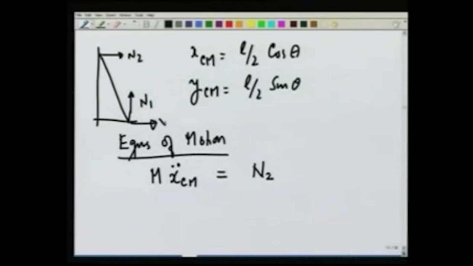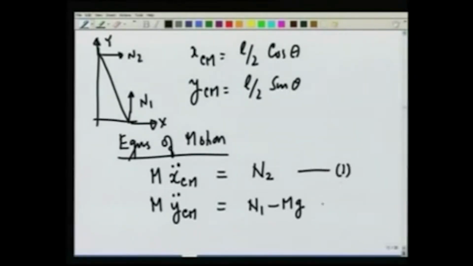This is x direction, this is y direction. Mass of the ladder ycm double dot is going to be equal to N1 minus mg. That is for the translation of this center of mass. Equation 1, equation 2.